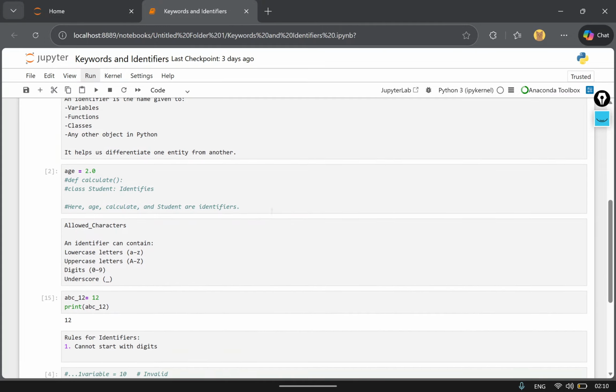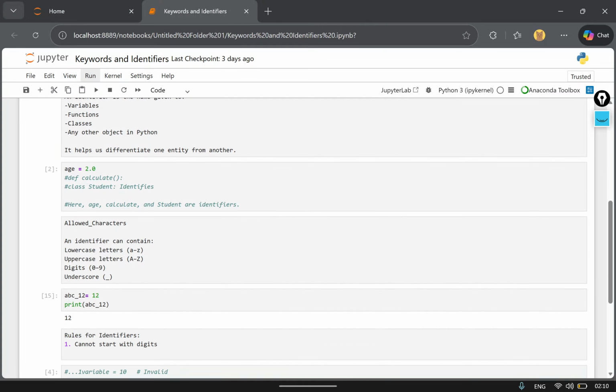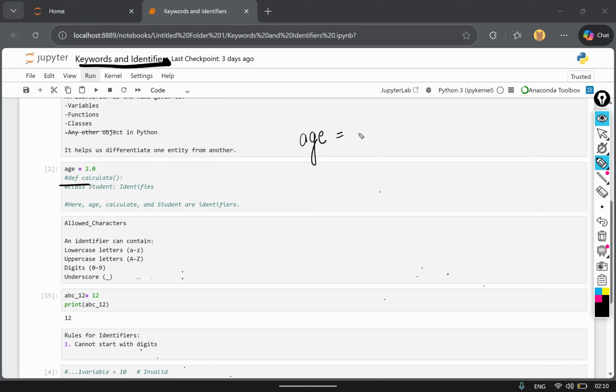So here you can see the example I am using. age = 20. Here age is an identifier for 20. Also, I am assigning x = 14. x is an identifier for 14.